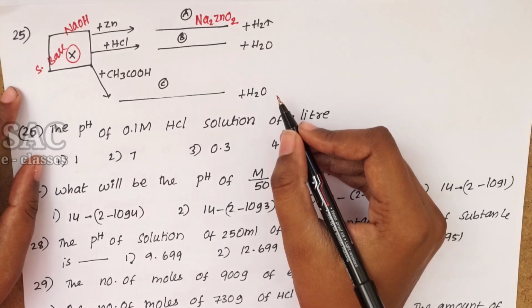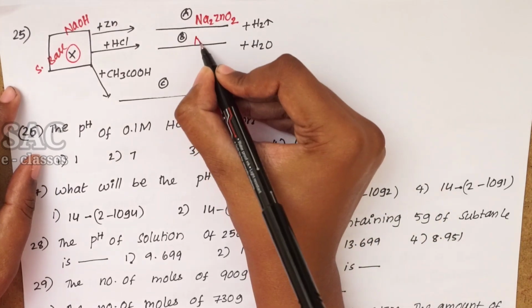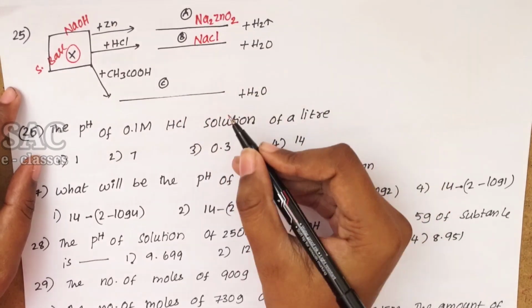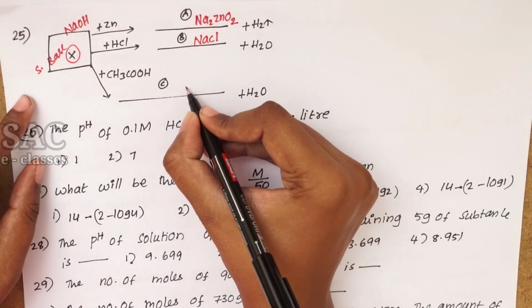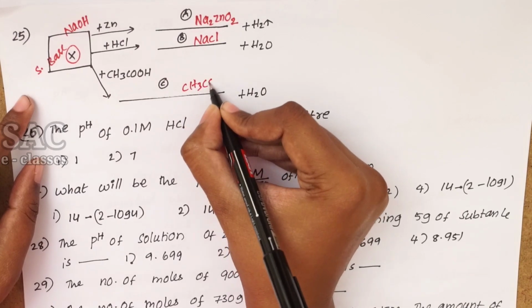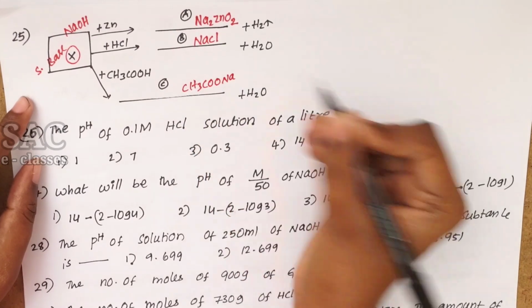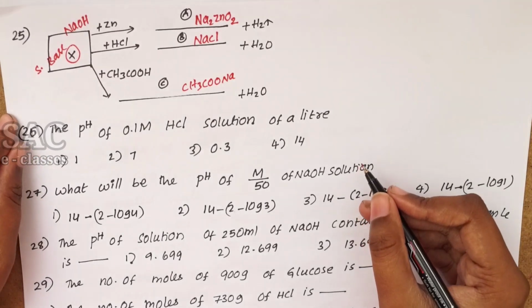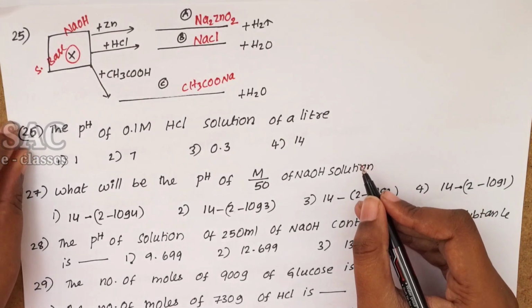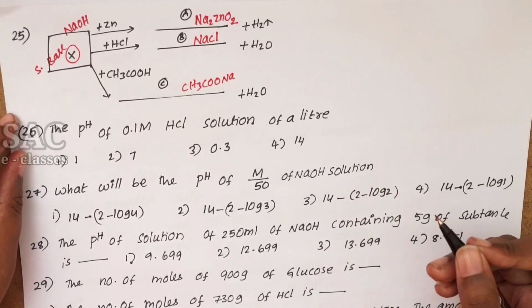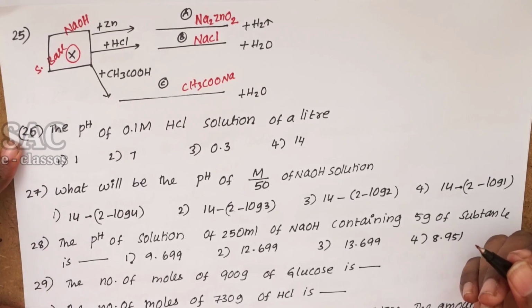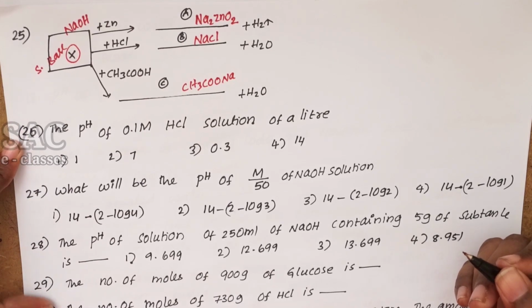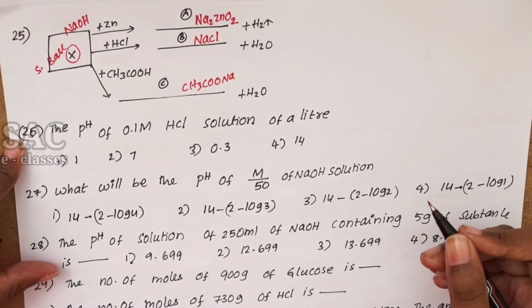Whenever NaOH is treated with HCl, it forms the table salt NaCl. And whenever NaOH is treated with acetic acid, it forms sodium acetate, which is CH3COONa. These are some 25 possible bits which you can learn from the chapter acids and bases. Still more conceptual bits are there. These conceptual bits, especially based on the pH of the substance, will be continued in the next video.